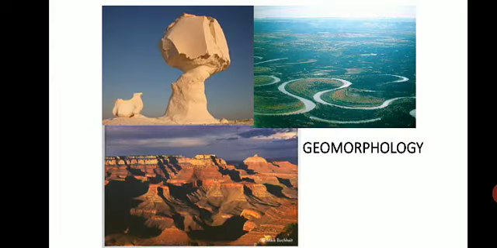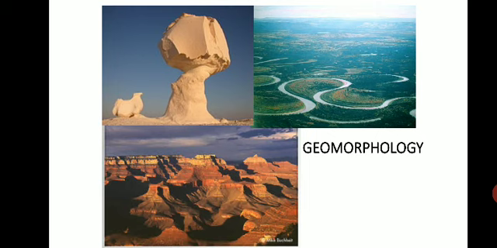Then we'll move on to the second branch, that is geomorphology. Morphology means the different structures which are formed. So it deals with the study of the features of the earth's surface, how they are formed, and primarily the land surfaces. How they are developed, what is their structure, how they are modified over a period of time. That all is studied under a branch called geomorphology.